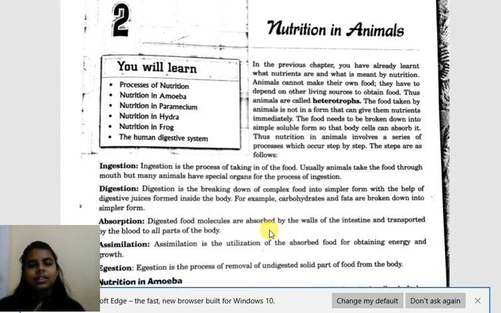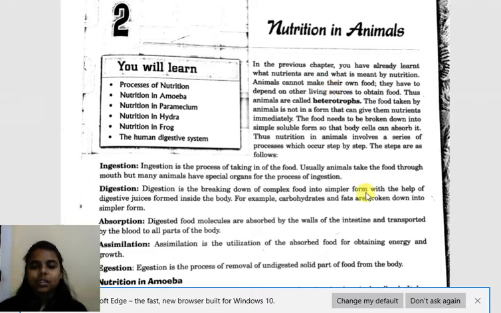In the previous lesson we saw nutrition in plants. Plants were autotrophs, but animals are heterotrophs. That means they take nutrients from other autotrophs or other heterotrophs. All the animals on this earth are heterotrophs. They depend on plants directly or indirectly.